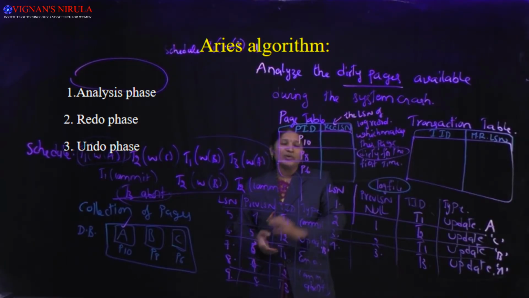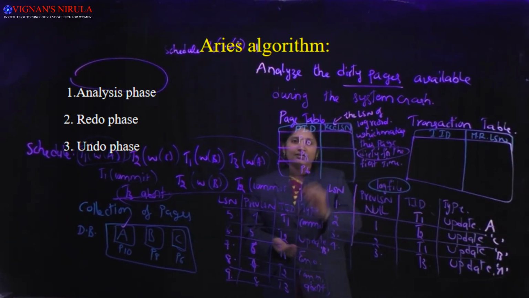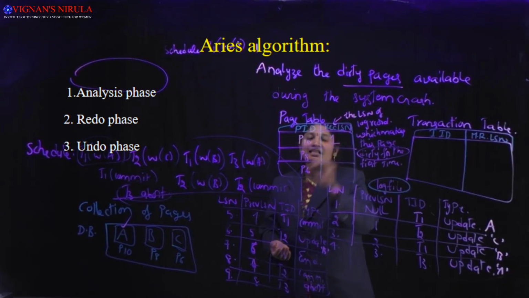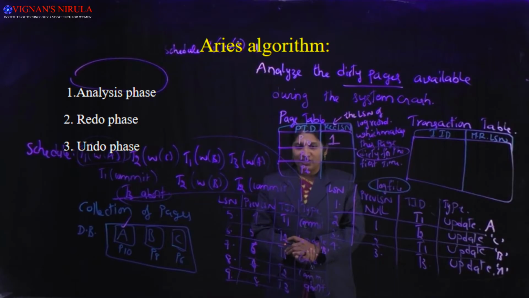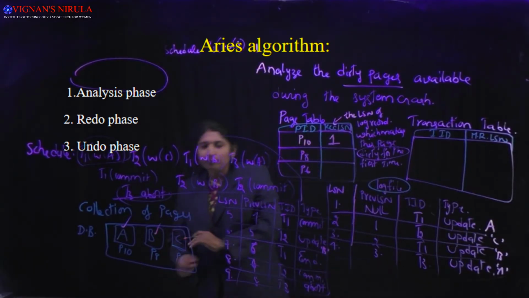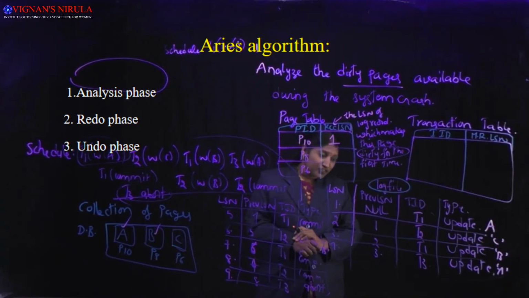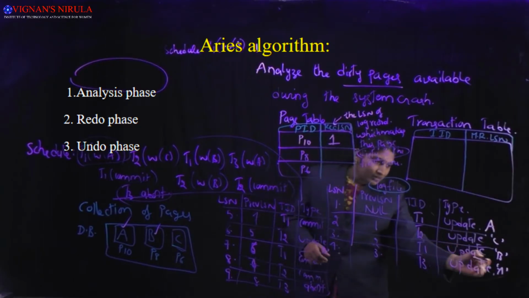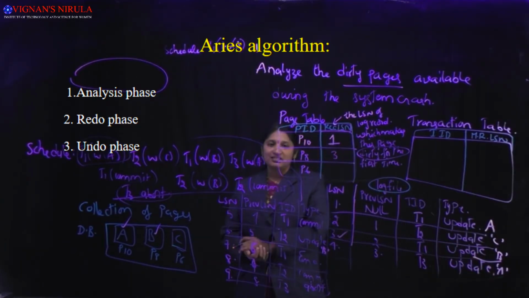So what is the first update on A? The first update on A is this one. What is that LSN? 1. So I'll write here that page 10 rec LSN is 1, which has made that page dirty. Likewise page 8 contains the item B. Which log record made an update on B for the first time? This one. What is that LSN? 3. So I record here rec LSN as 3.